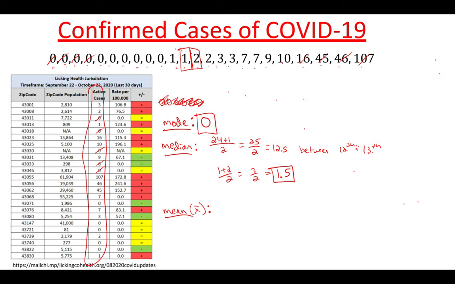So this is the average for the month, last 30 days from September 22nd to October 22nd. We're going to add them all up. Just type them all in your calculator. It's a good idea to always check this twice, but what you're going to be doing is 0 plus 0 plus 0. You don't have to write all this out. Type it all in your calculator all the way up to 107.